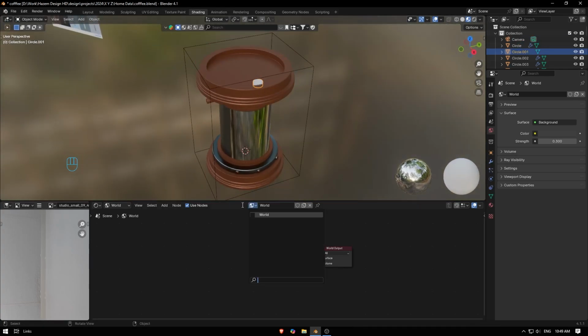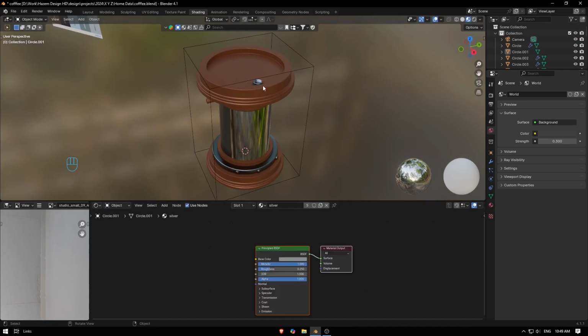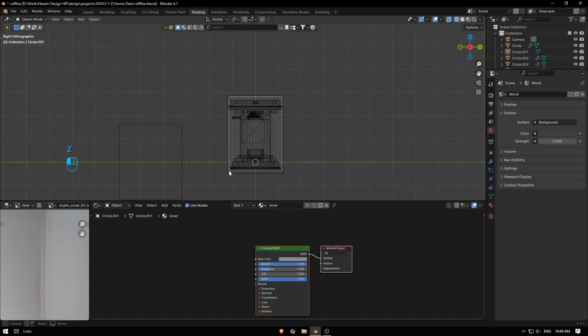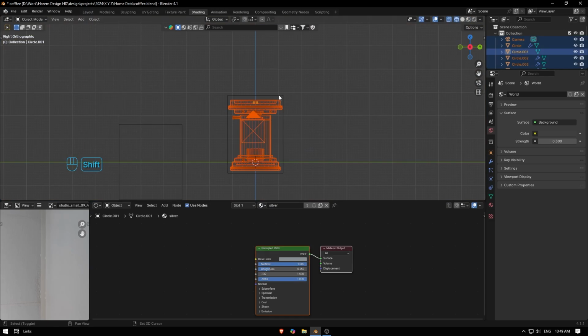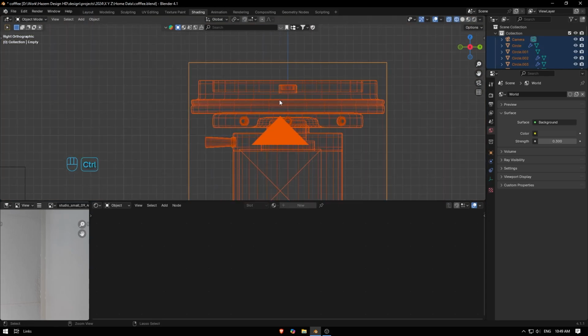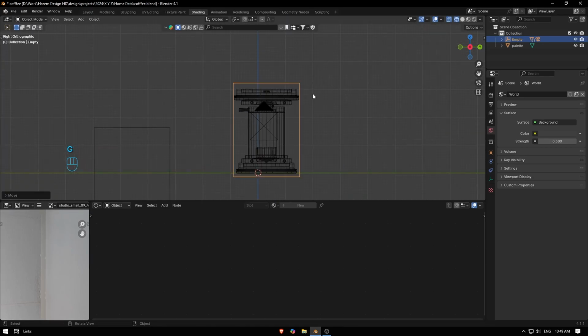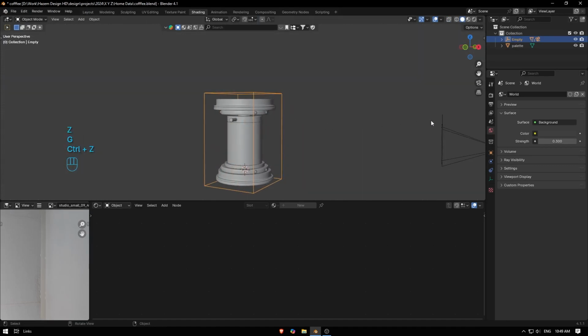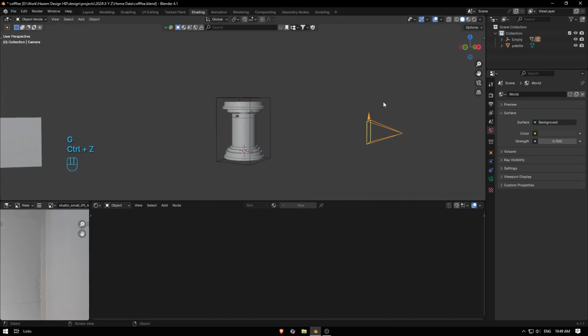This one should be silver too. Silver. Then I'm gonna select all of this stuff, and last thing is gonna be this empty. Then Control B. So when I move anything, when I move this empty, everything in the machine is gonna move. I think I need to remove the camera, but it's okay.